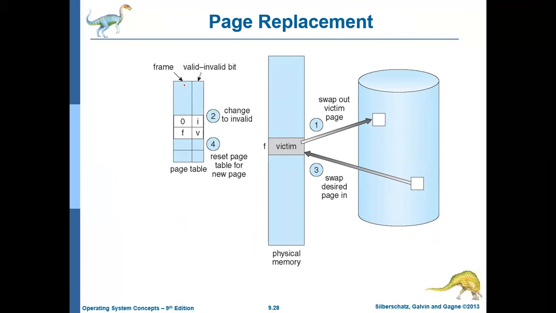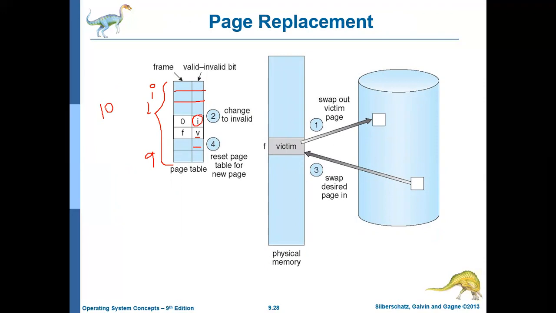One thing you should understand: the page table will contain an entry for all pages. If a process contains 10 pages, the page table will contain entries for all the 10 pages, from 0 to 9. But for whichever page is in the main memory, the valid bit will be V. If the page is not in the main memory, then it will be I, which means it is invalid.